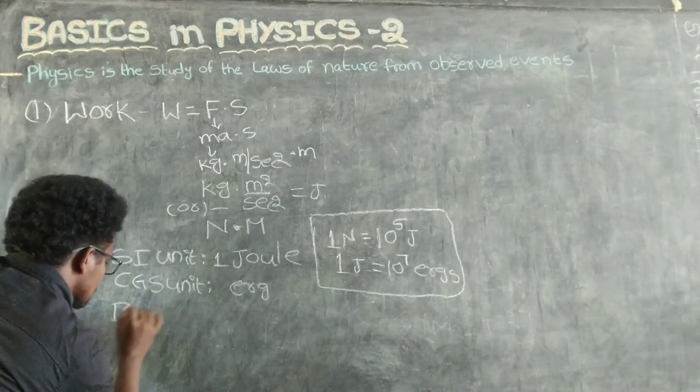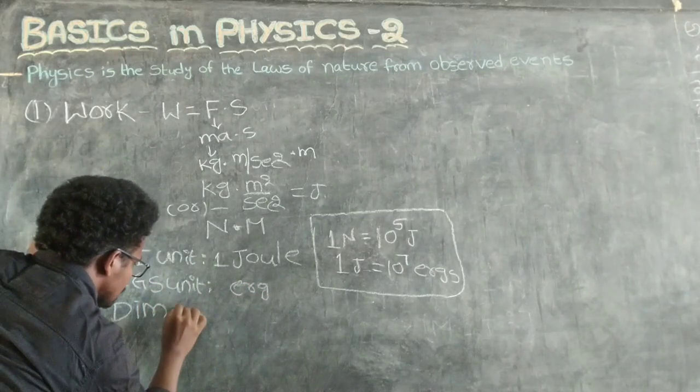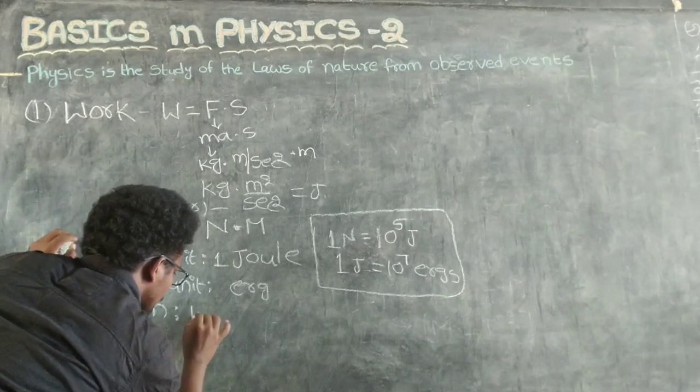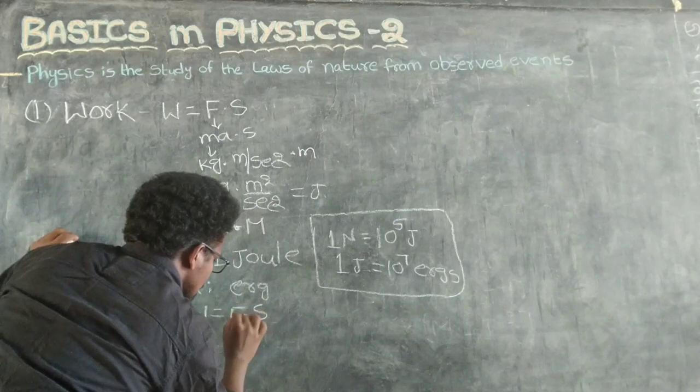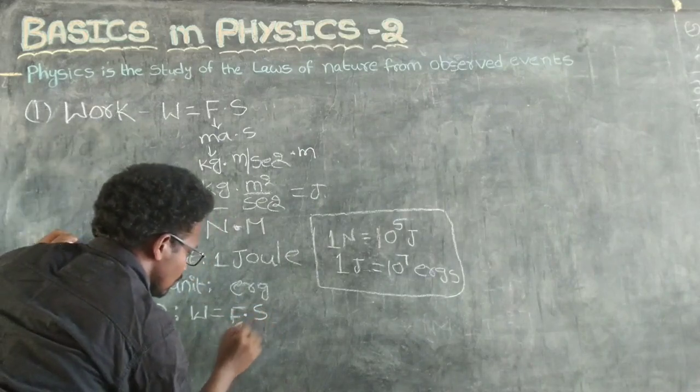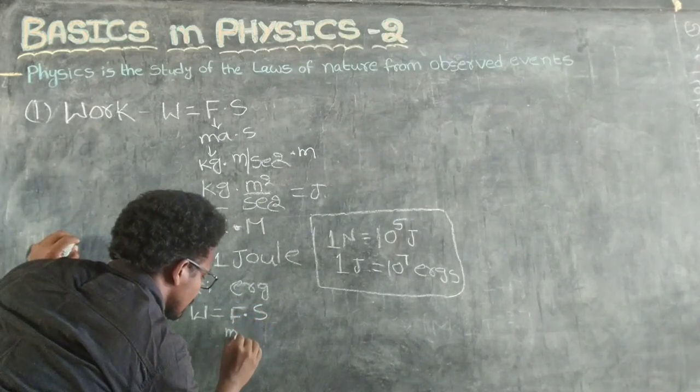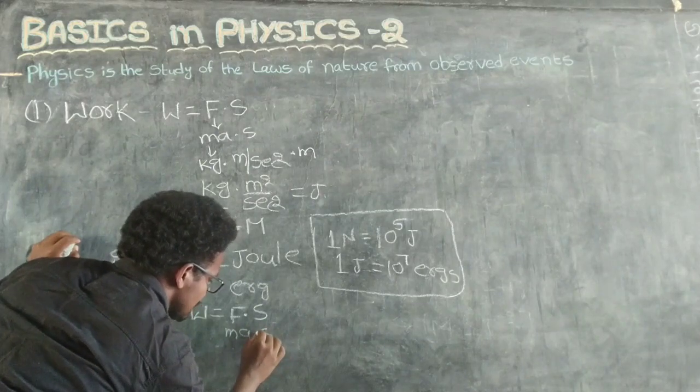Coming to the dimensional formula, W equals F s. F means force, that is m a, and s is displacement.